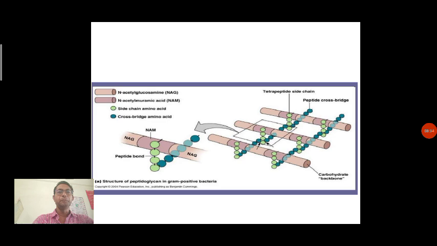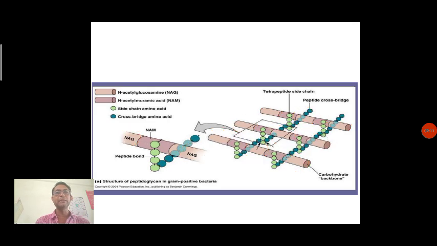So here you can see the peptidoglycan layer is there, and the side chain of peptide is also present. So here you can see the NAM and NAG, N-acetylglucosamine and N-acetylmuramic acid. They are present in an alternating structure, and along with this you can see there is a presence of cross bridge of amino acid and side chain of amino acid. So in this way this particular structure gets intermingled with each other, and they provide rigidity to the cell wall.